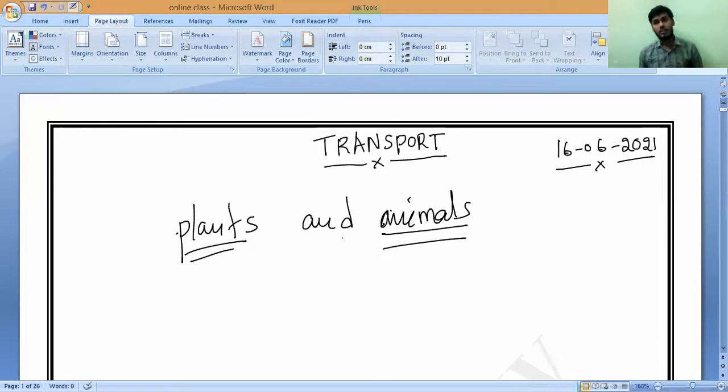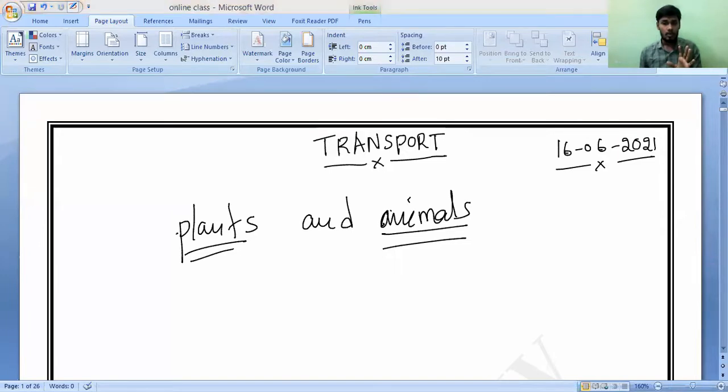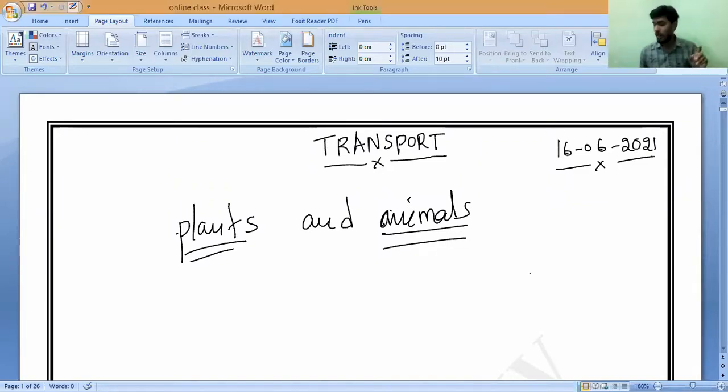Basically, we have two kinds. If you see something in nature, it may belong to the plant family, or it may belong to the animal family. The body of every organism on this earth belongs either to a plant or to an animal.